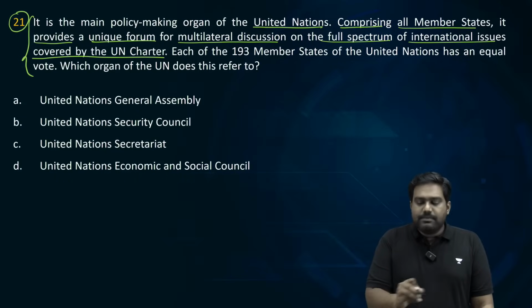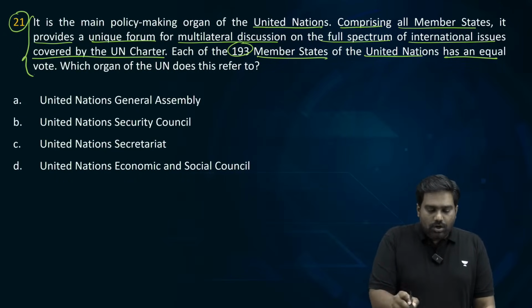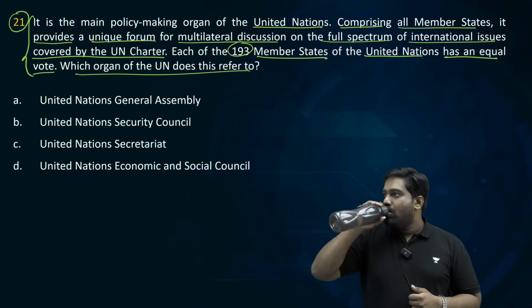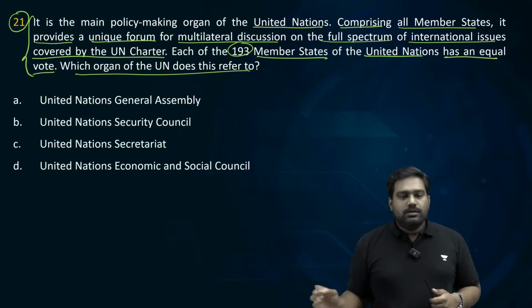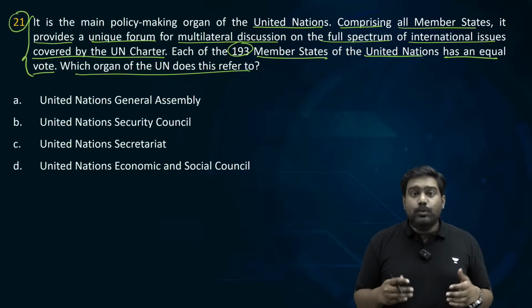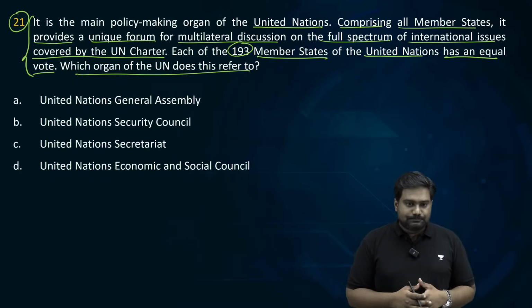Each of the 193 member states of the UN, they have an equal vote. Which organ of the UN does this refer to? Is it referring to UN General Assembly, UN Security Council, UN Secretariat, or the UN Economic and Social Council?